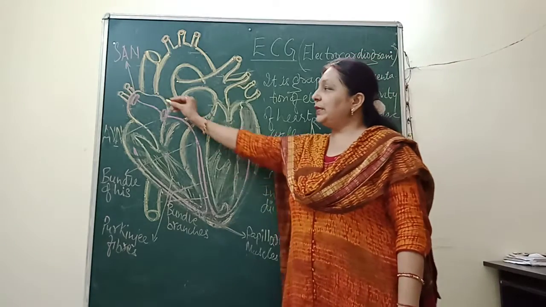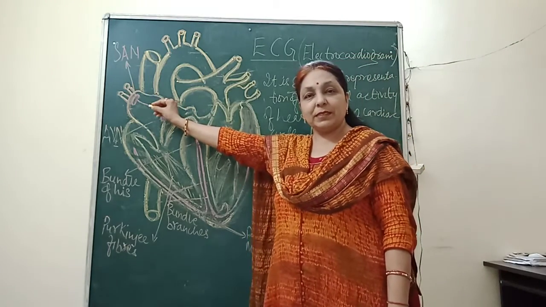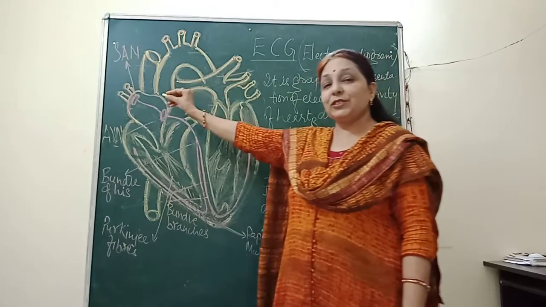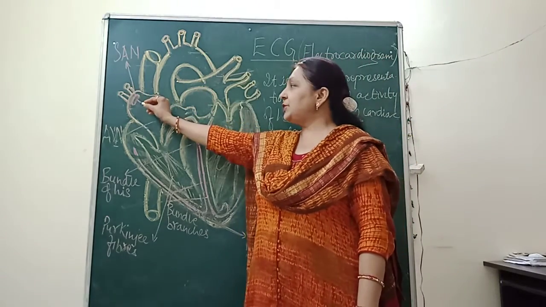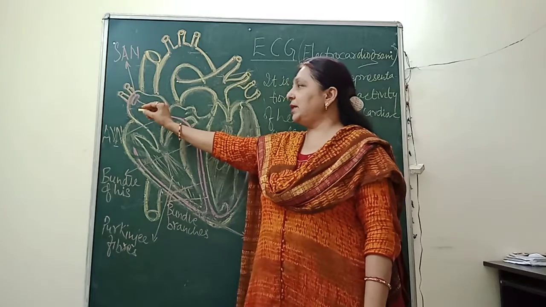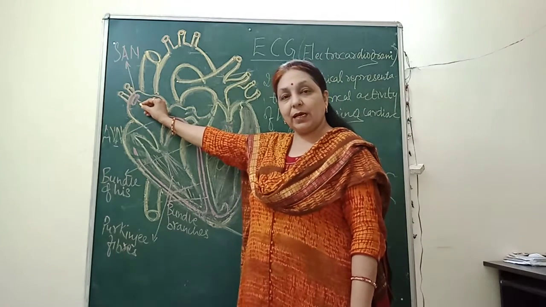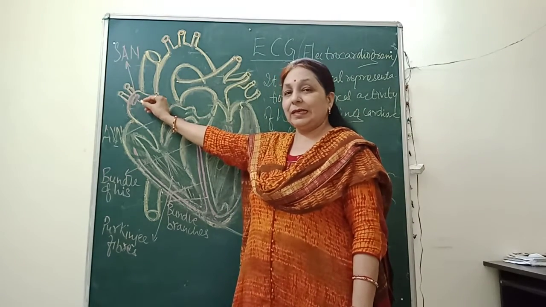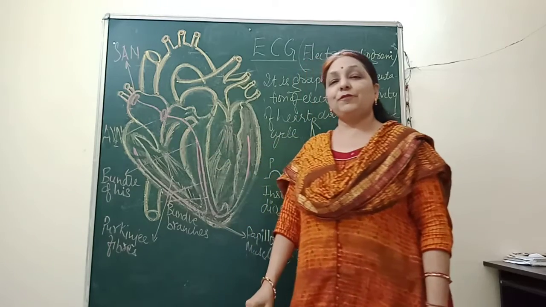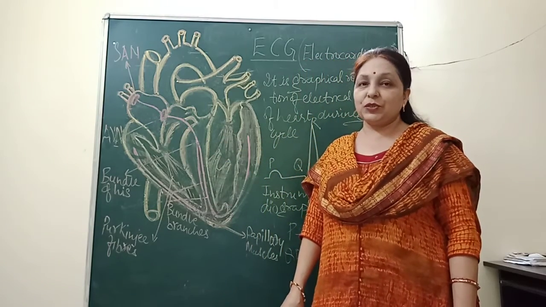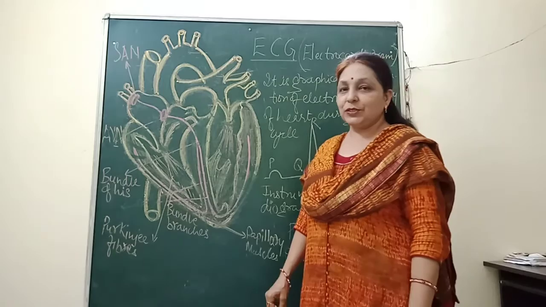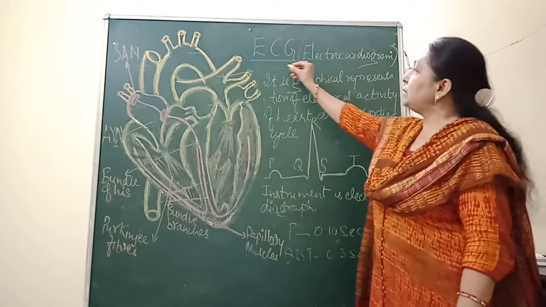I told you already that the SA node is the center for initiation of the heartbeat, which is a highly nodulated area. This initiates the heartbeat. So this electrical conductivity is in the form of waves of depolarization and repolarization. Now today we'll study about the ECG.